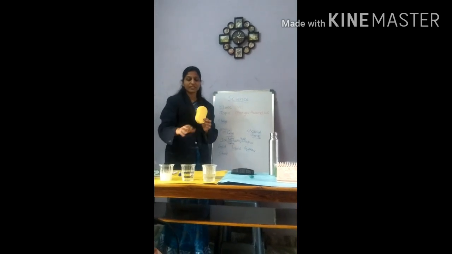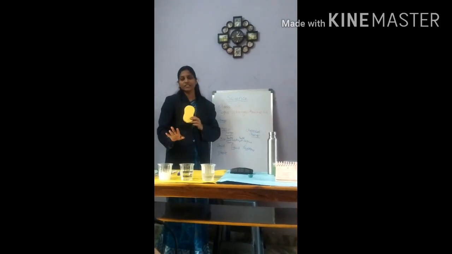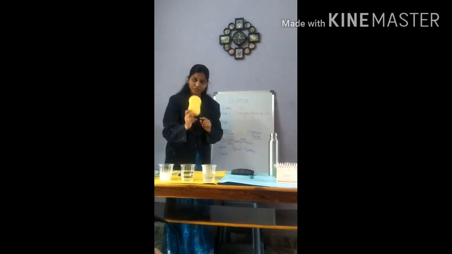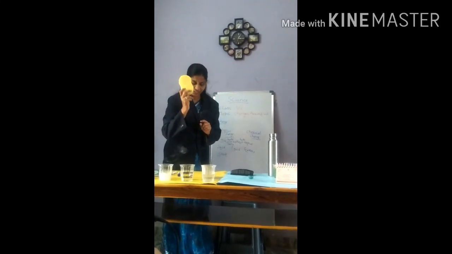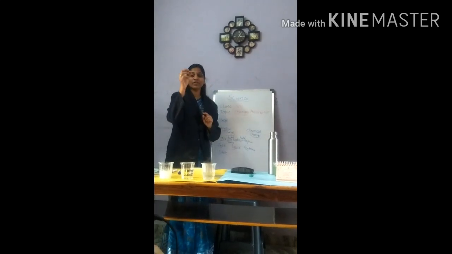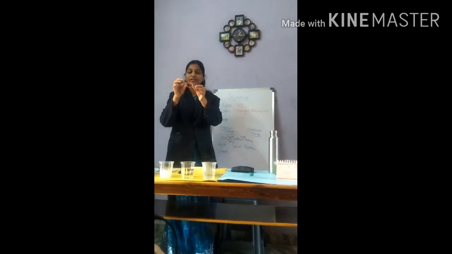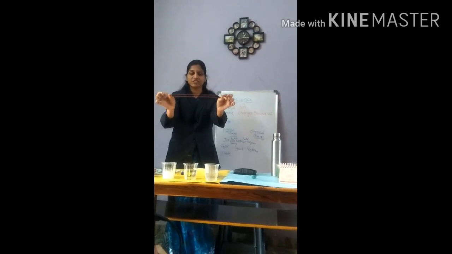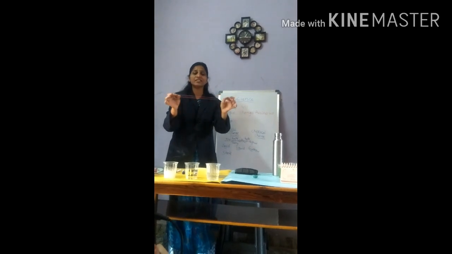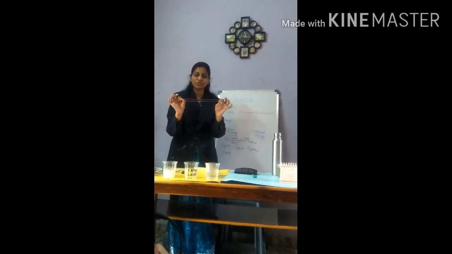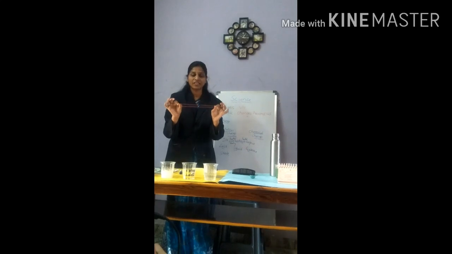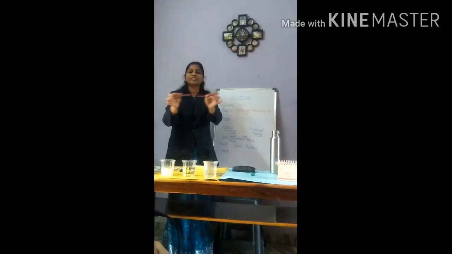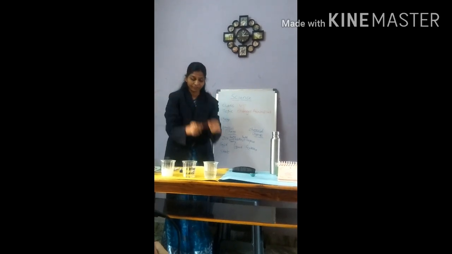First example you have seen the change in the state. Next example, you have change in the shape. So this is also physical change. Next, you can see over here a rubber band which is very small in size. When I am stretching it, it is changing in its size. It is increasing in its size. So this is one type of physical change. This is also physical change because it is changing in its size.